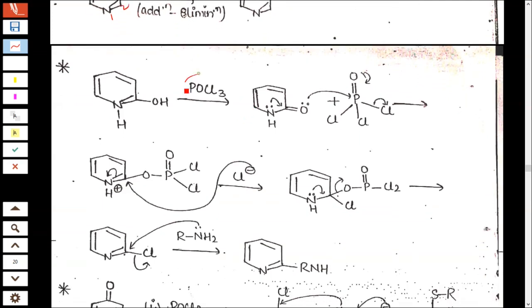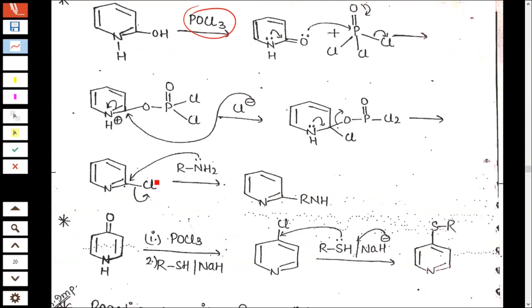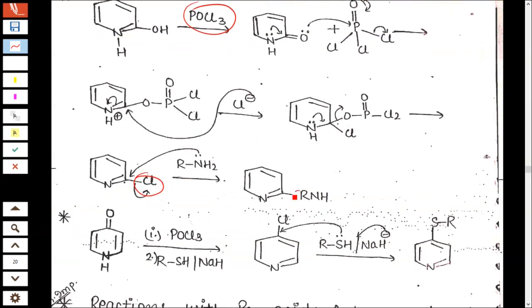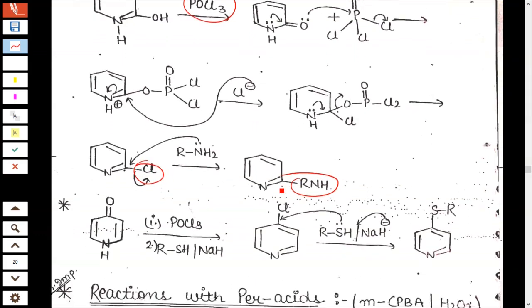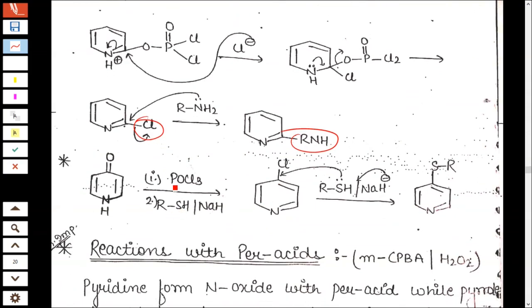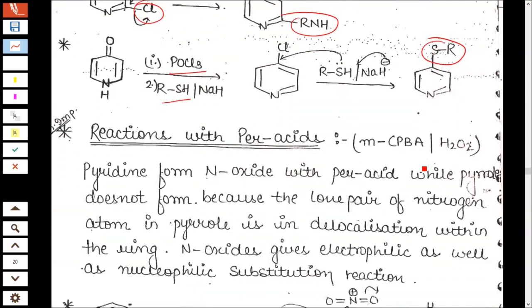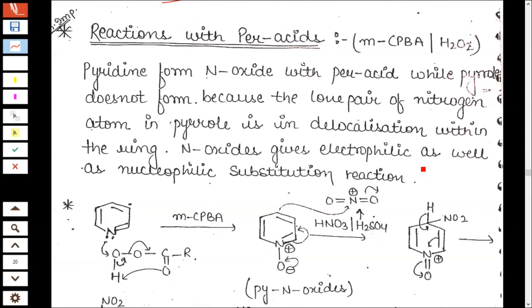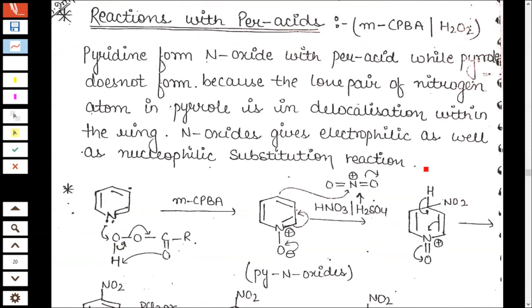When treated with POCl3, you will get chlorine at the second position and RNH. In the presence of POCl3 or SH, you will get SR at the 4th position. Reaction with peracid. Listen, this is a very important reaction. What happens?